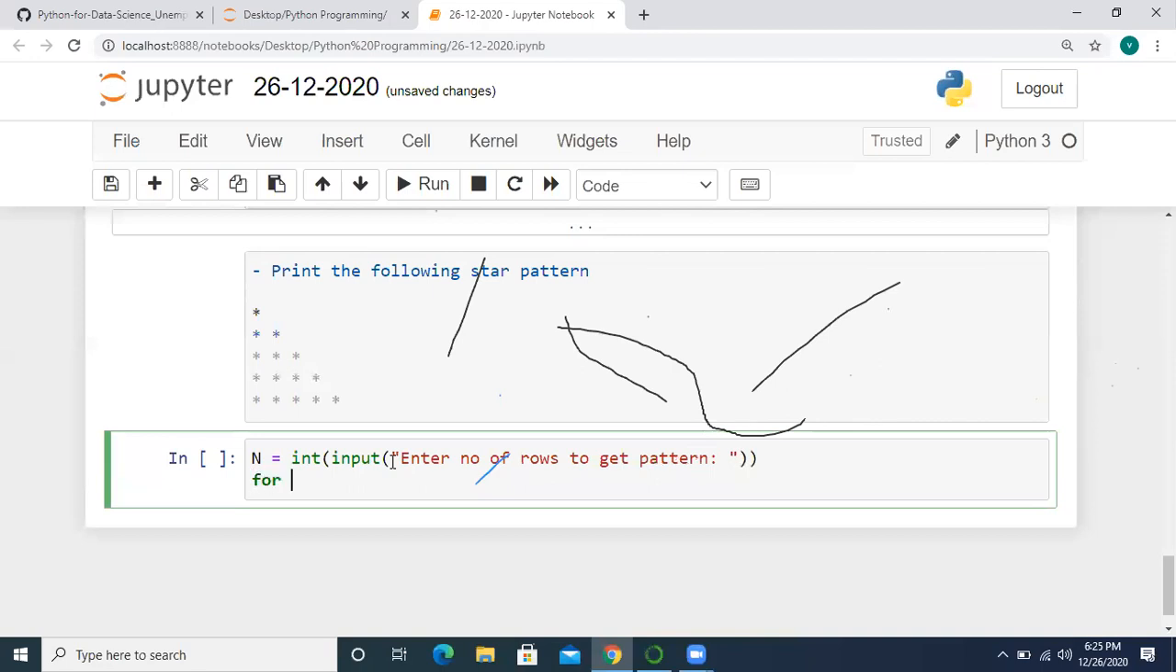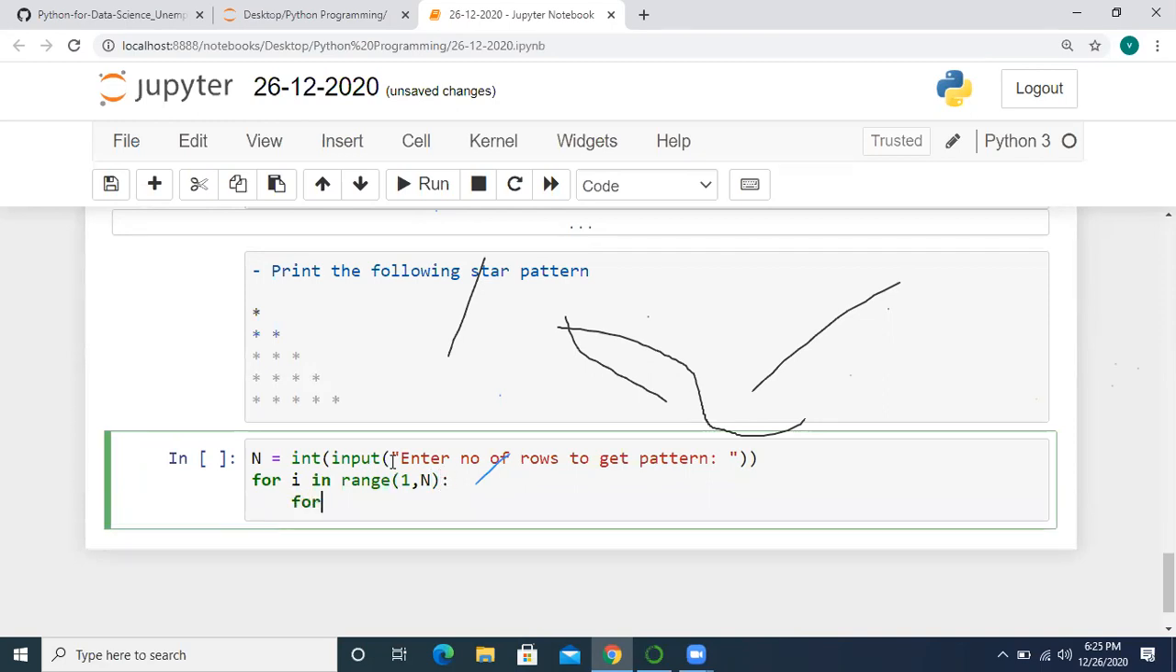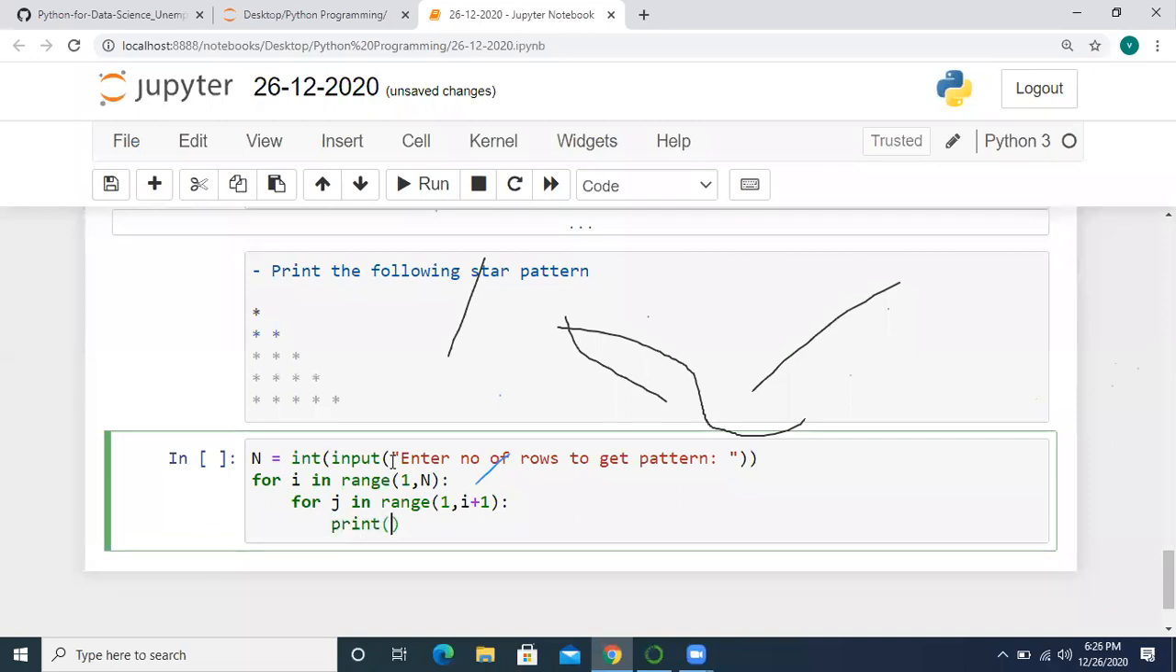So for that I am starting the loop: for i in range of the number of rows, starting from 1 to n. Then for j in range of 1 to i plus 1. So in each row I should get a star, right? Star, and end equal to space.